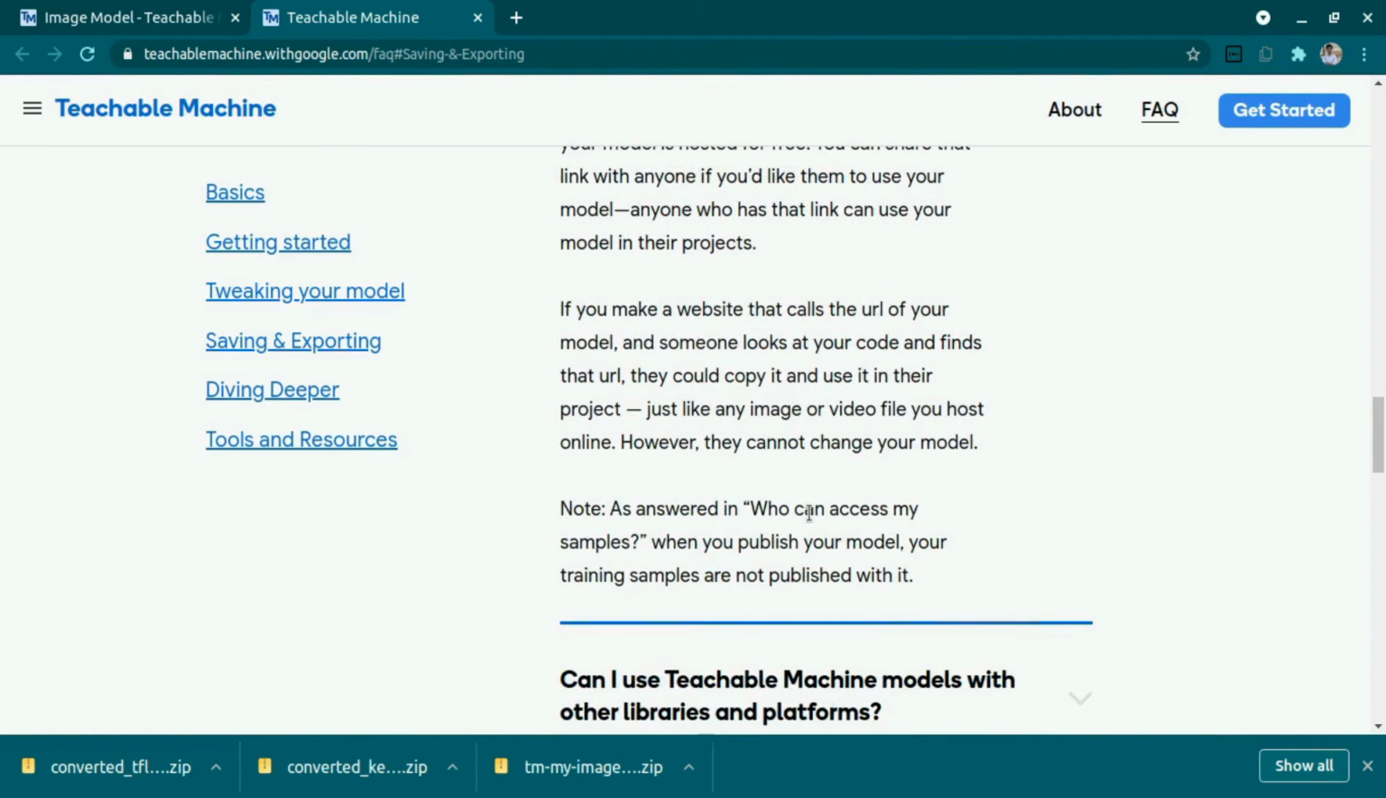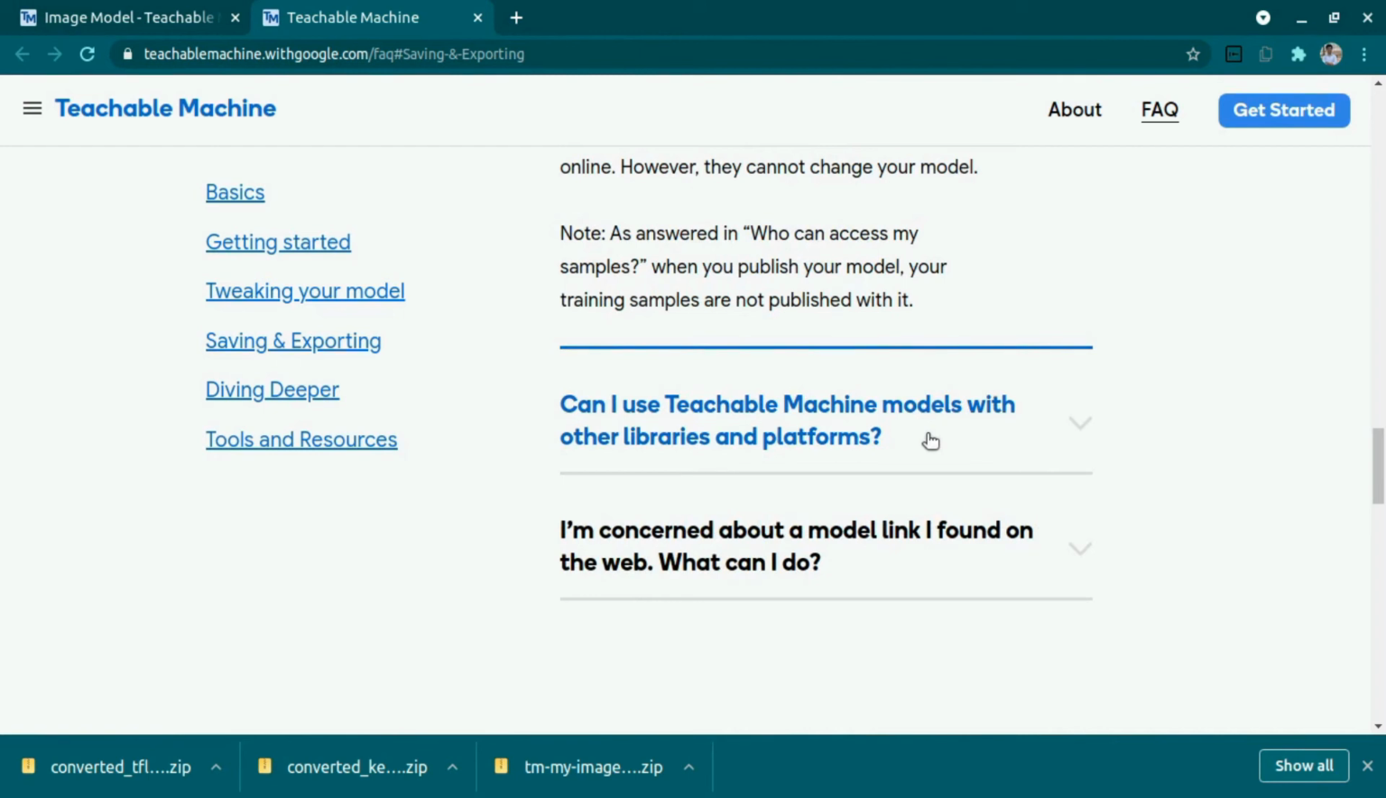So anyone can use the model. You can just share the link of your model and they can directly use it in their project. So it's a nice thing. It will be easy to develop.